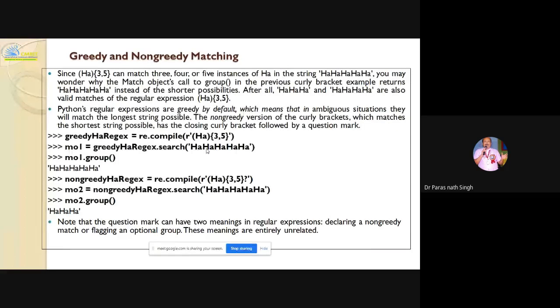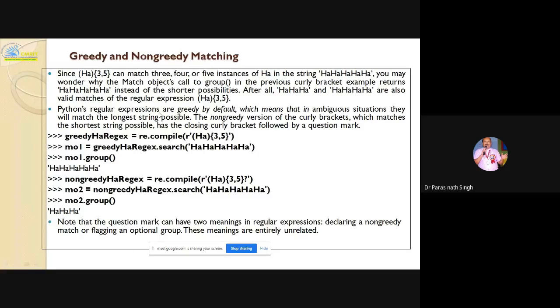So one question may be asked, I'm guessing, for your internal IAT or for the VTU: greedy and non-greedy matching. I have given both examples. How will we fix greedy and non-greedy matching? So {3,5} can match 3, 4 or 5 instances of 'ha' in the string. If you have written 'ha' 5 times, you might wonder why the match object's group call in the previous curly bracket example returns 'hahahahaha' instead of the shorter possibilities. After all, 3 or 4 occurrences of 'ha' are also valid matches to the regular expression ha{3,5}. Python regular expressions are greedy by default.